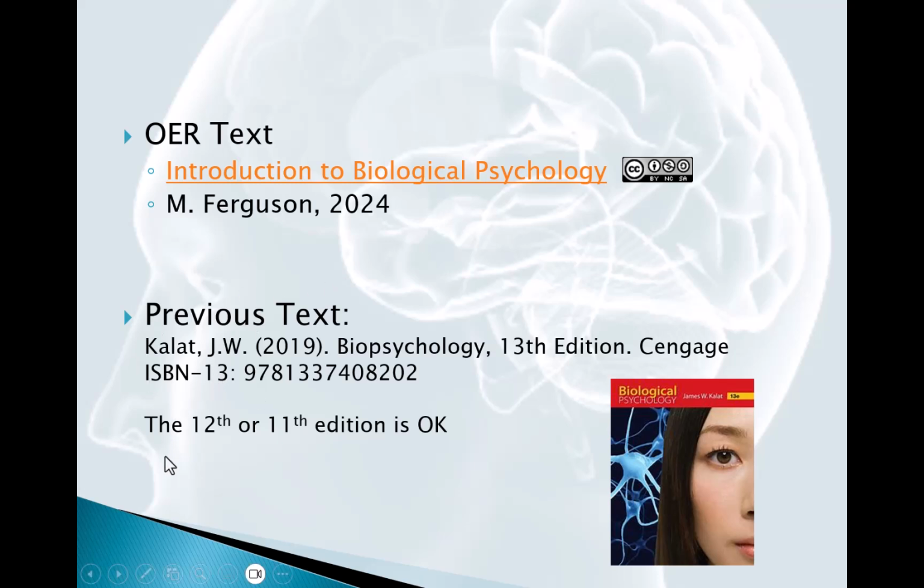This is my previous text. I know some students, perhaps international students, ESL students, might prefer to have an actual hard copy of a text. While you can print up the pages in that Canvas shell, if you want a textbook, the one that I used previously is Kalat's Biopsychology. I lectured up to the 13th edition with this text. I believe there's a 14th edition. I wouldn't get the 14th because it's new and it's going to be more expensive, and you could easily find the 13th, even the 12th or the 11th, if you really wanted a hard copy of a text. It does have a little bit more information than I cover, but it is a good textbook as well. And you'd be able to find that anywhere on the internet, I would think.